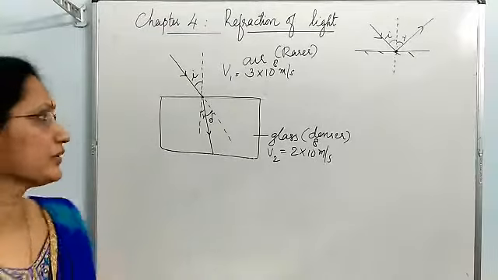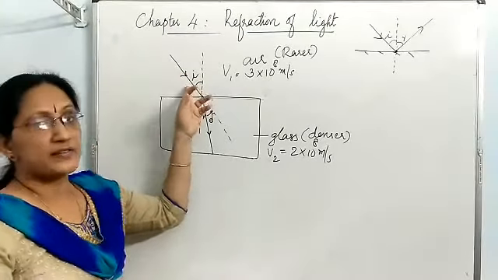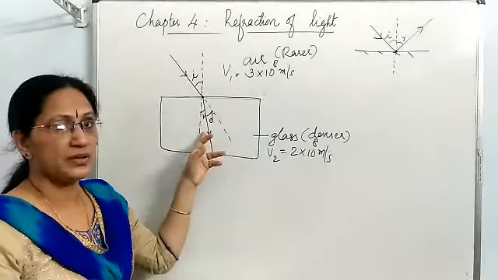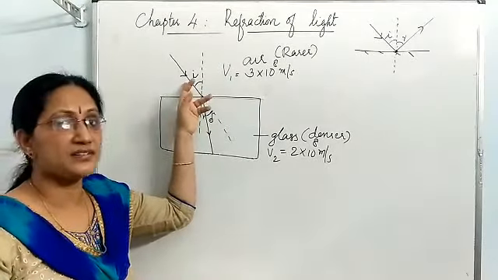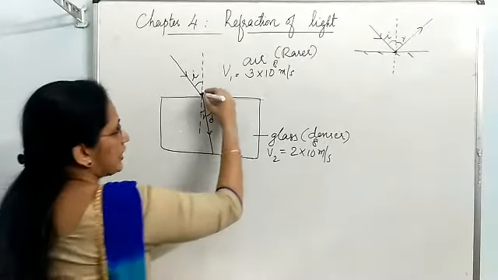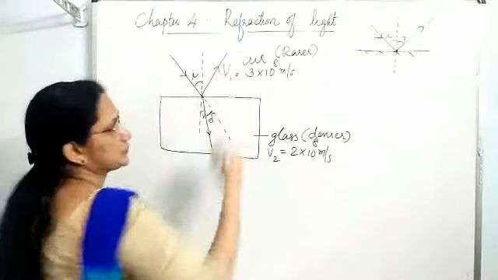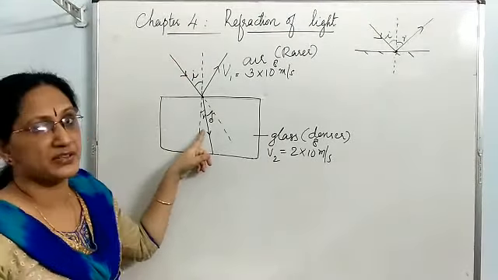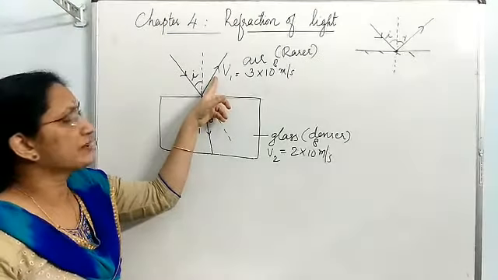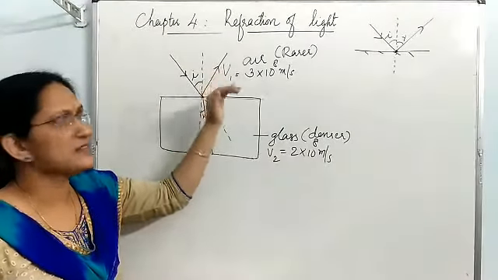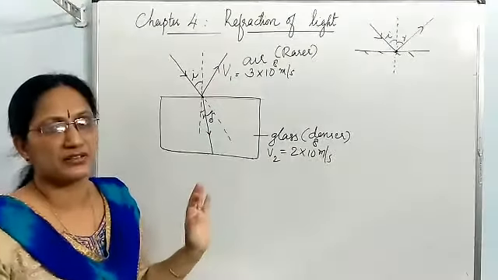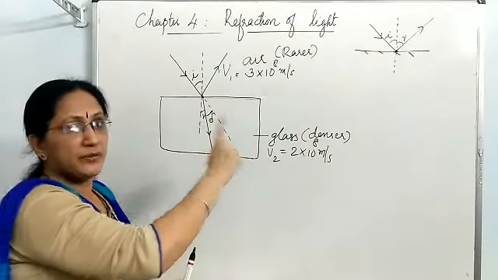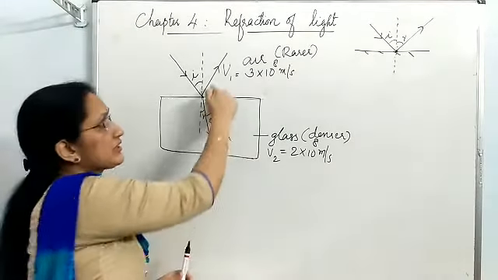Now, another point. This light ray, which we call the incident ray, partially undergoes refraction. It means the full amount of incident light is not getting refracted. A small amount of light gets reflected also. So, this is the reflected part and this is the refracted part. This reflected part we are ignoring because in this chapter we are mainly studying refraction. So, in all the coming diagrams, I will draw only the refracted ray, but don't forget, together with refraction, reflection